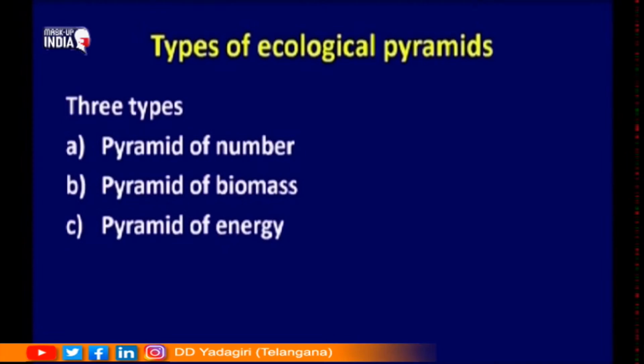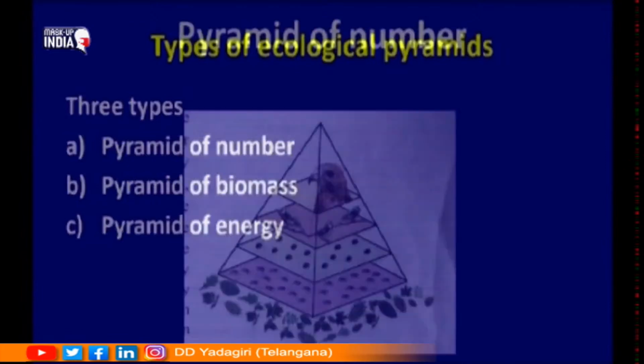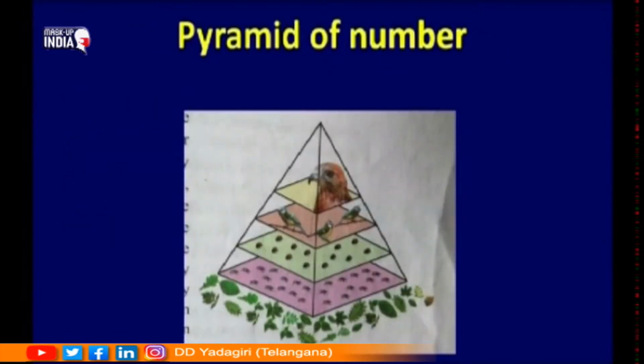Now, as I mentioned earlier, we have 3 different types of pyramids. So, what are the 3 different types of pyramids? Pyramid of number, pyramid of biomass and pyramid of energy. What is pyramid of number? First, let us try to understand the given picture over here.